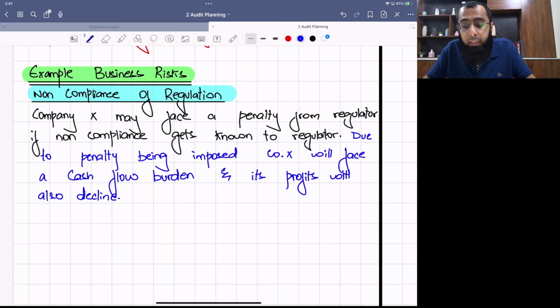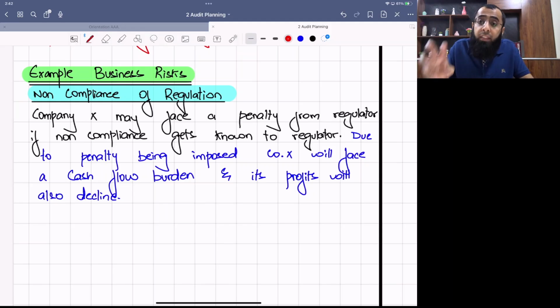This is the impact. Now think about the scale of the risk. Comment on its intensity. See, now for that you need to read the scenario. Let's assume certain situations. For example, if already the cash balances are declining, so you will write that already the cash balances of the company are declining, which increases the intensity of the risk. The company will not be able to pay the penalty if it gets imposed. Or you can refer that the profits are already declining.